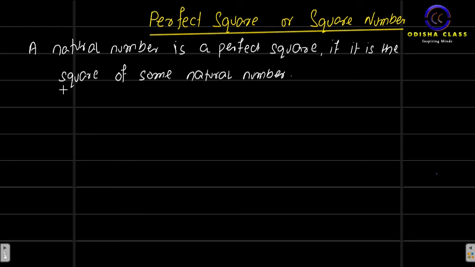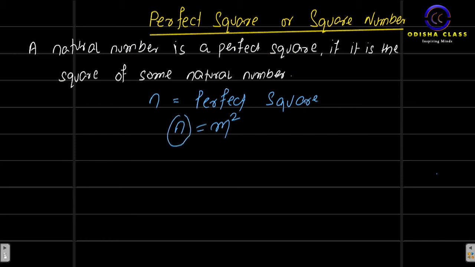A natural number is a perfect square if it is the square of some natural number. Let's think that n is a perfect square. n क्या है? एक perfect square. It will be a perfect square if it is a square of a number n. If N is equal to n square, then we can say that it is a perfect square or square number.